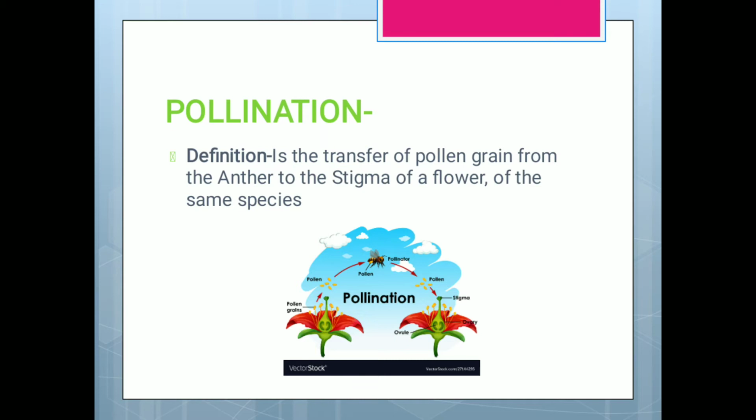Pollination. What is pollination? It is the transfer of pollen grains from the anther to the stigma of a flower of the same species. Now, there are pollen grains which are the male gametes on the anther, as we learned before. And when they land on the stigma, the female part, the pollen tube pulls the nucleus in, and then fertilization takes place. Hence, pollination is very important. Now, a condition here is that the flowers must be of the same species.